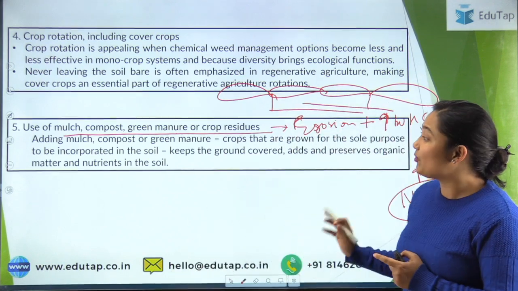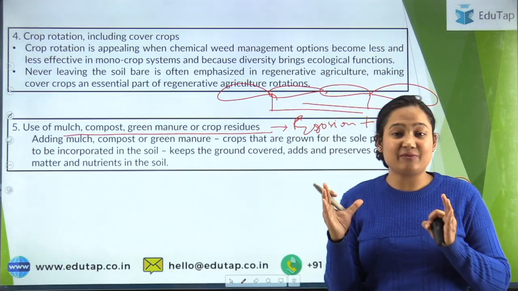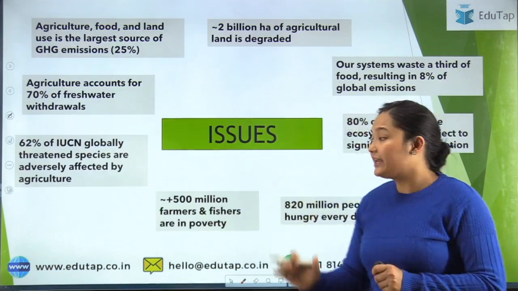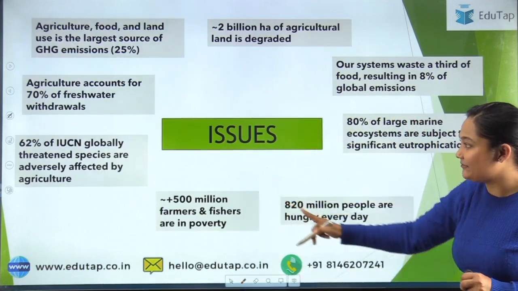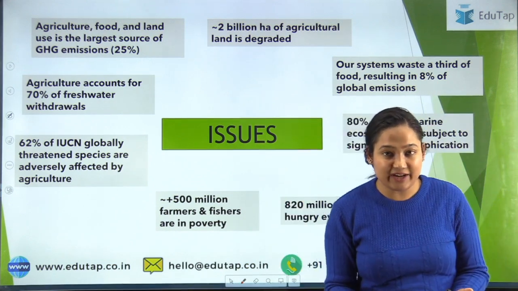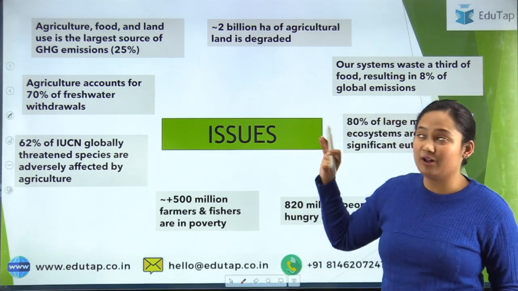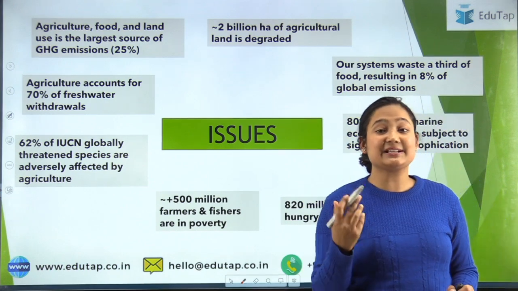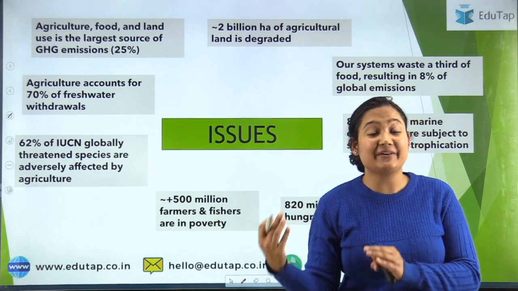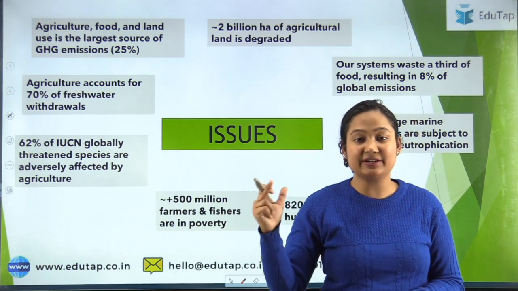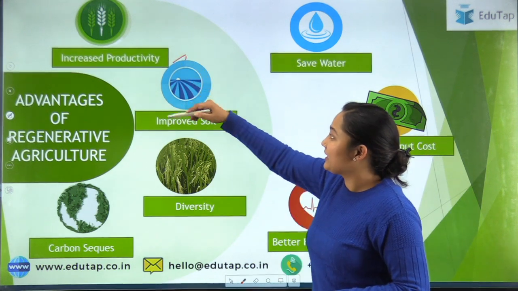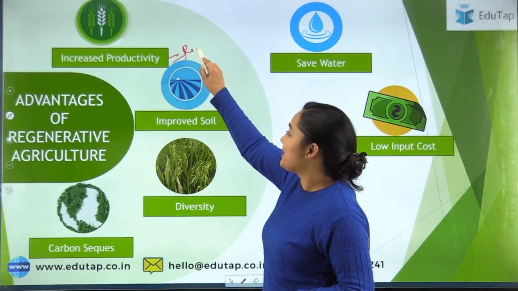Now again, why are we discussing regenerative agriculture, why is today's topic regenerative agriculture? Because there were some issues raised in COP27, and they answered that we should do regenerative agriculture for dealing with all these issues. Now how can regenerative agriculture be an answer to all those issues, or what are the advantages of regenerative agriculture, that we will discuss one by one. So let's see. First of all, it increases productivity. Again, what is it doing? Recycling is happening.